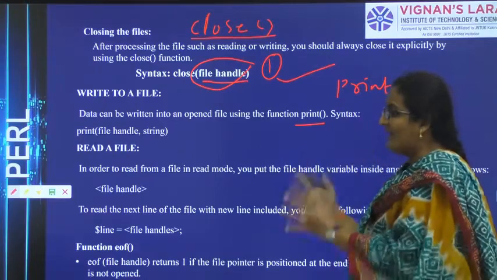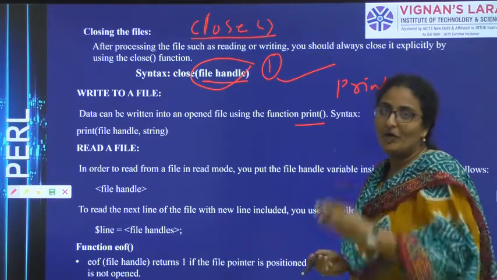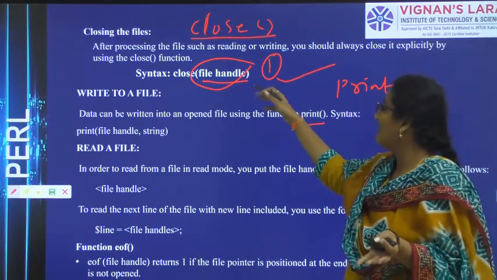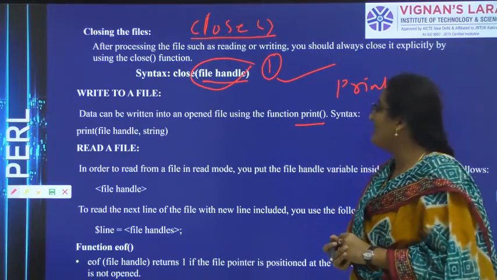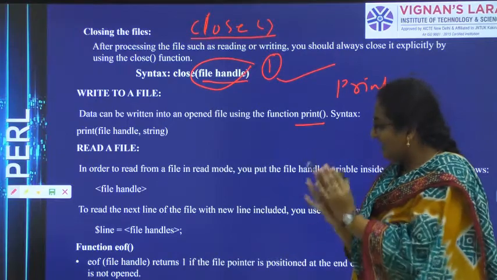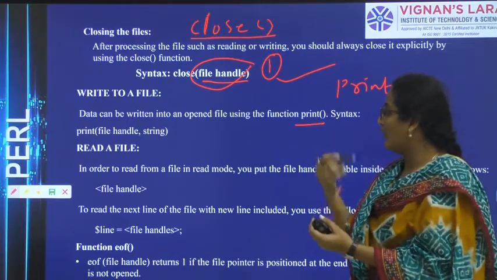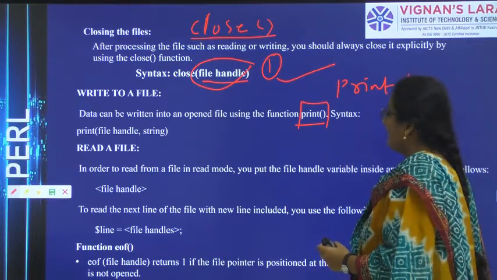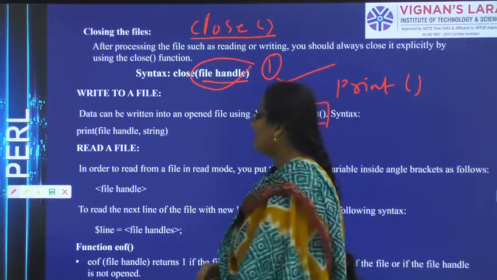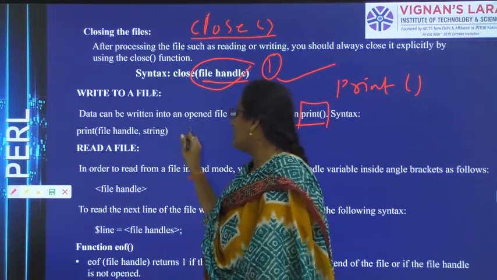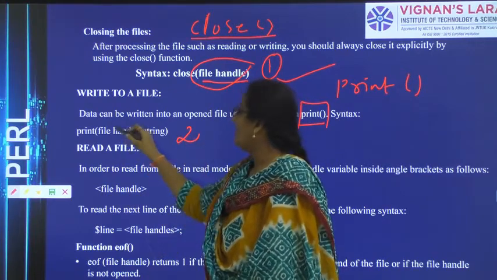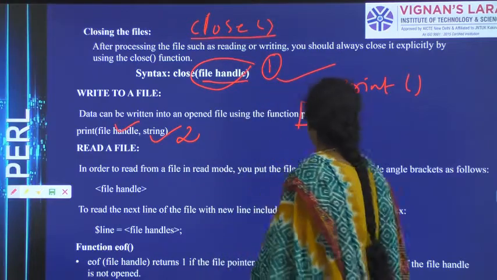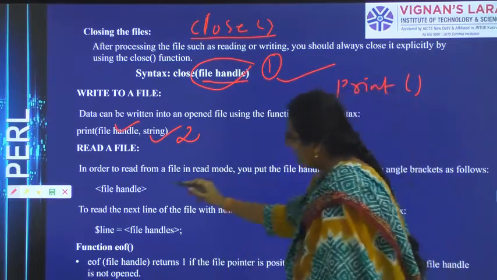So you opened a file with the open function, you performed something, and you close the file with the close function, which takes the parameter file handle. When the file is opened, if you want to write something, you have the function print. What are the arguments in the print function? We have two arguments in the print function: file handle and string.